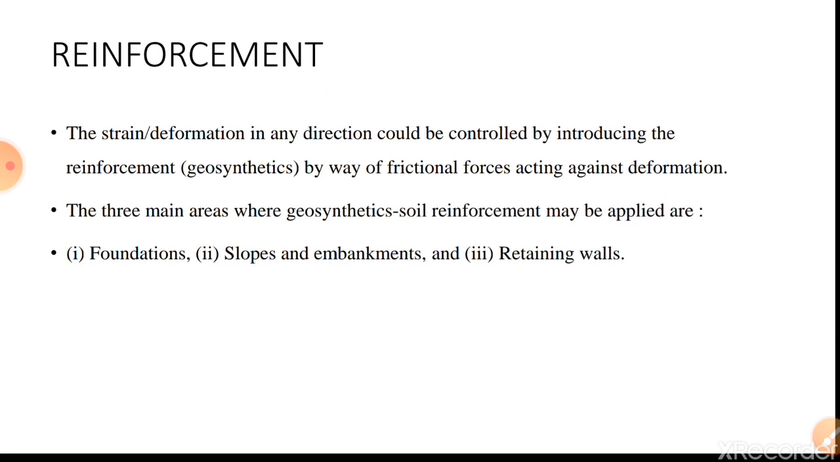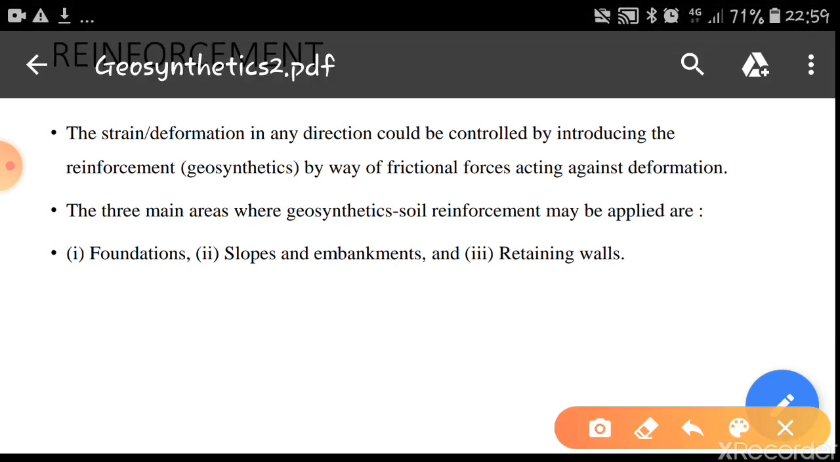The three main areas where geosynthetic soil reinforcement may be applied are: one is for foundations, one is for slopes and embankments, and one is for retaining walls. So to strengthen the foundation, we can use geosynthetics. To strengthen the slopes or embankments we can also use them, and also to strengthen the retaining walls we can use geosynthetics. That is the purpose of reinforcement.